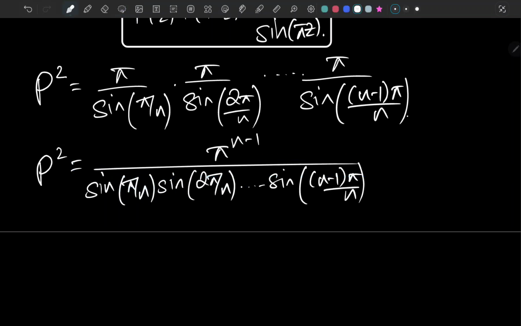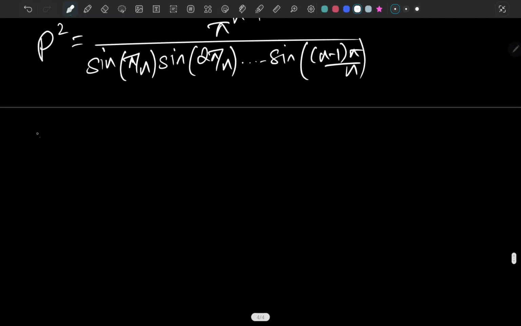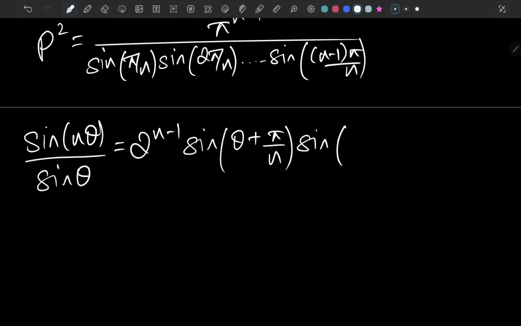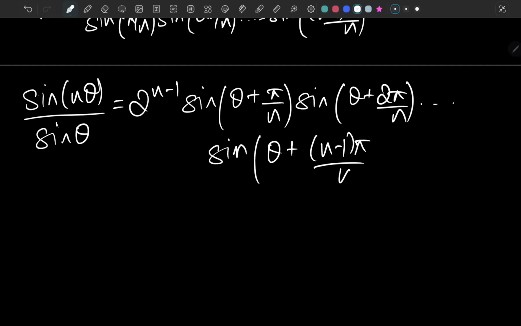If you have watched the video in which I proved an identity, sine of n theta over sine theta equals 2 to the n minus 1 times sine of theta plus pi over n, I'm sorry, it's pi over n, times sine of theta plus 2 pi over n, and so on all the way up to sine of theta plus n minus 1 pi over n.